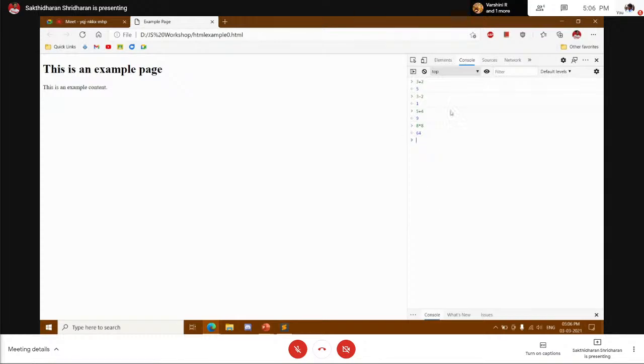So now we saw three commands: alert, console.log, and prompt. Let's start with the most boring, comparatively, but one of the really useful ones, console.log. If we give console.log hello there, whatever is typed inside console.log will be printed to you, as you can notice here. Ignore the undefined part for now; we'll come back to that later.